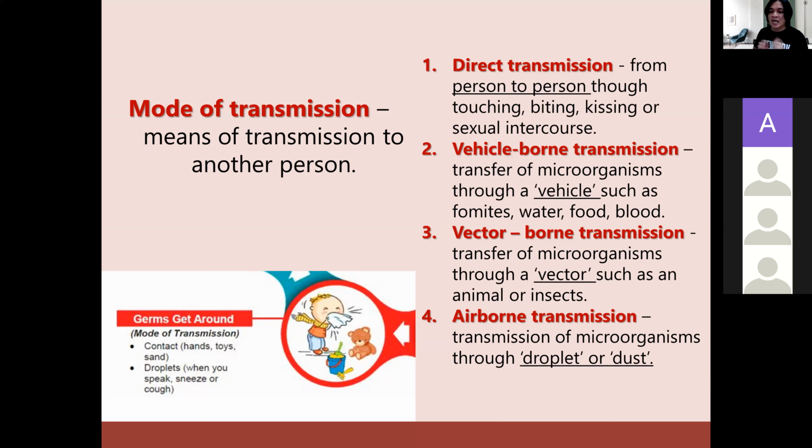Another example of transmission of microorganisms is called vector. It doesn't require direct contact with the patient. We call it vector. And when we speak of vector, we are referring to animals and insects. You will get sick even if you do not touch the patient. But if you are bitten by some animals or insects, you will get sick. For example, a mosquito. You might have dengue fever. Okay? Or you might have malaria.